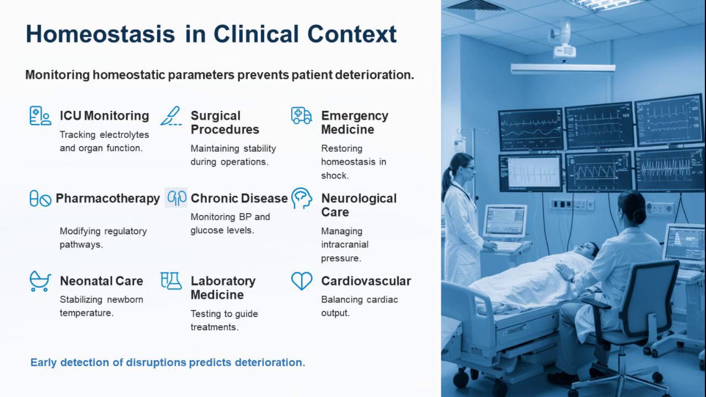In emergency medicine, restoring blood volume, oxygen, and vital signs is critical for survival. Even in chronic disease management, maintaining blood glucose and blood pressure within target ranges is crucial. Thus, understanding homeostasis is essential for predicting, preventing, and managing disease.